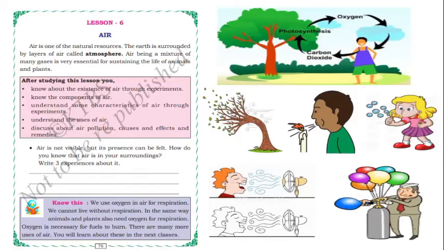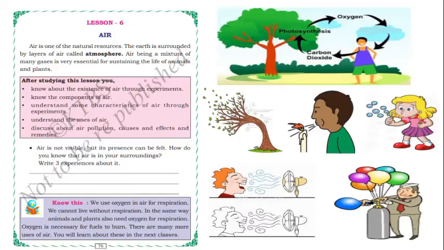All the living beings respire. We animals will take in oxygen and give out carbon dioxide. In the case of trees or plants also, trees will give out oxygen and take in carbon dioxide. We can observe this in the photosynthesis process also.